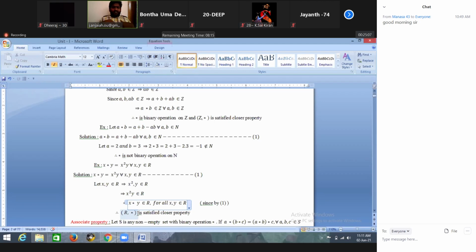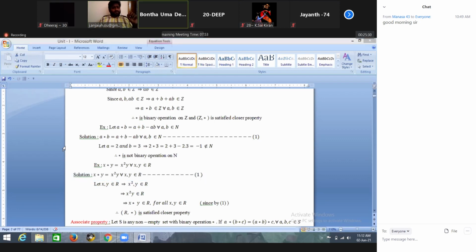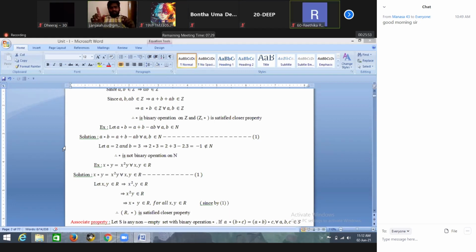For example, I want to define a star b is equal to a to the power b for all a, b belongs to Z. Now is it a binary operation or not? Yes, sir. Everyone, are you clear on that? I am repeating again: a star b is equal to a to the power b for all a, b belongs to Z. Now star is a binary operation on Z or not?